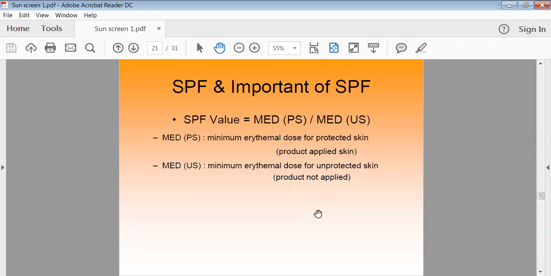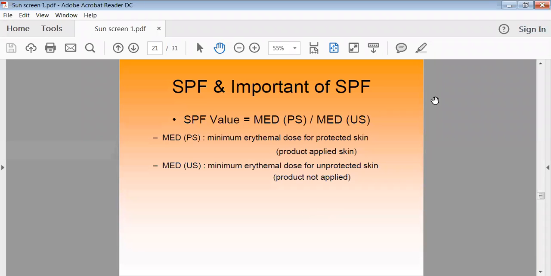So depending on the condition of the skin, which was protected by applying your sunscreen preparation and then exposed, if there is no effect on the skin, we can compare both skins and find out the SPF value, the sun protection factor value, of your preparation.